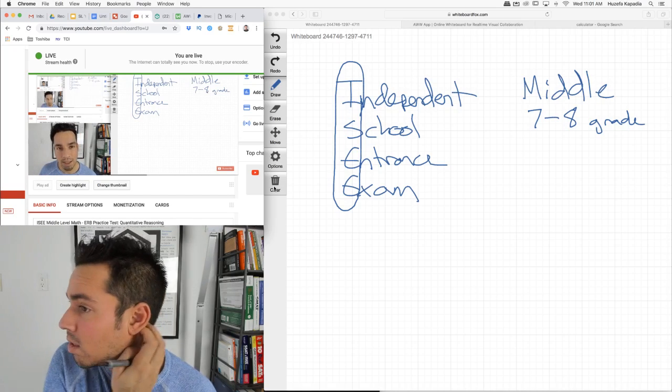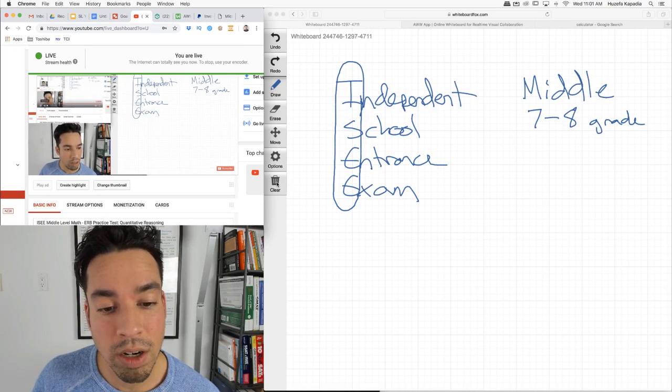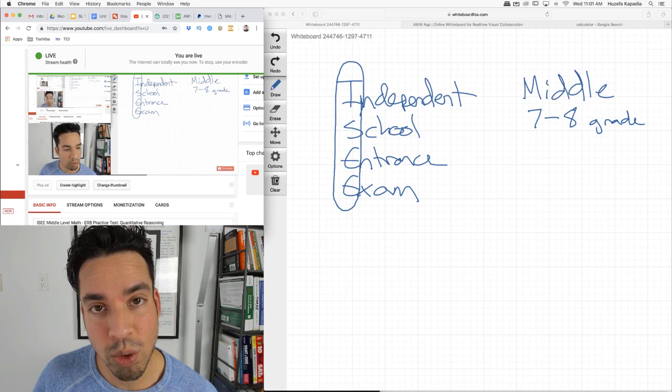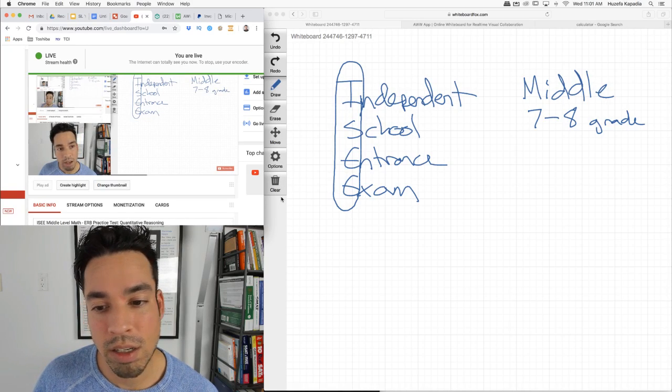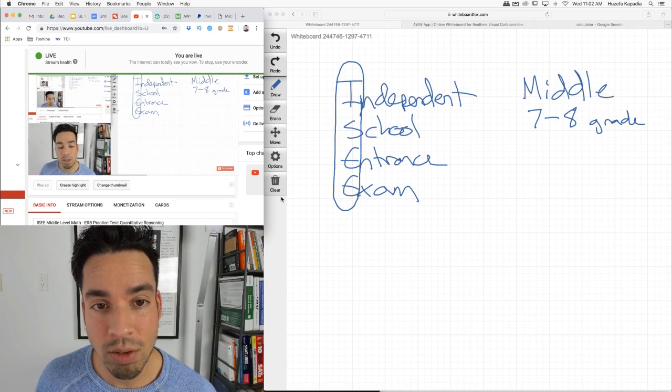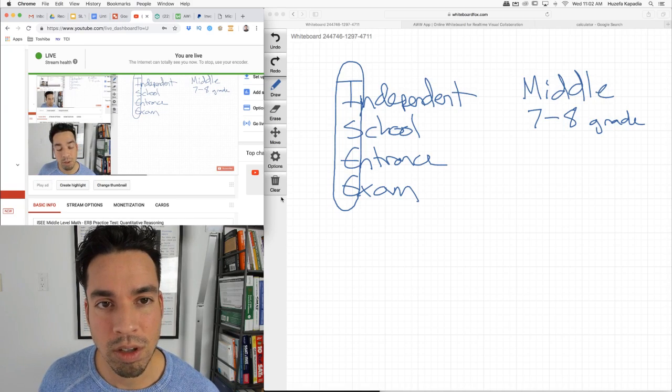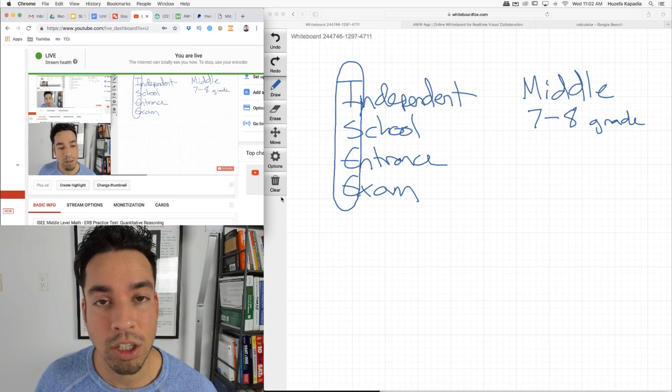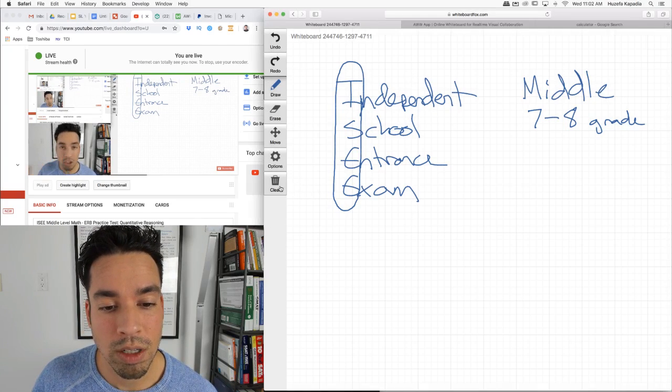And today, and every Wednesday going forward, we're going to be working on middle level ISEE quantitative reasoning and math achievement problems, which are the two math sections, and realistically, they're pretty similar. The quantitative reasoning just has an additional section, which I'm going to show you today, called quantitative comparisons.